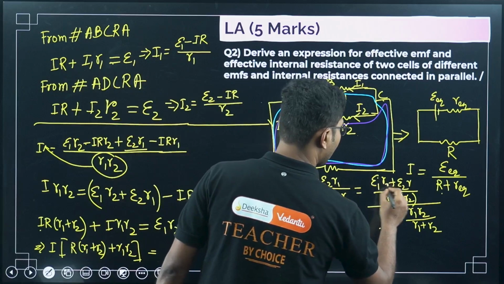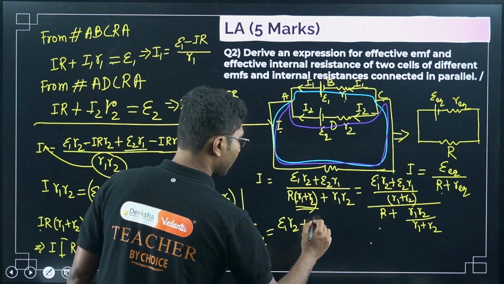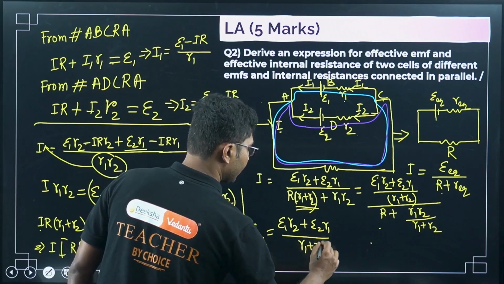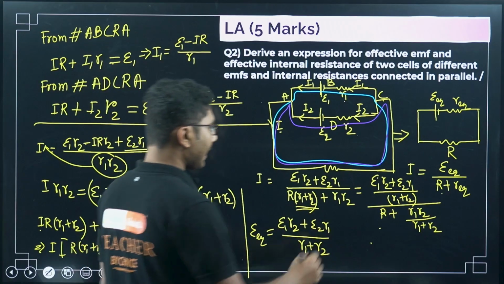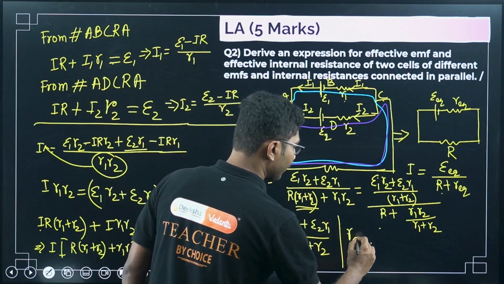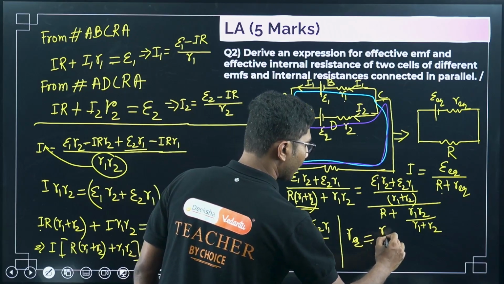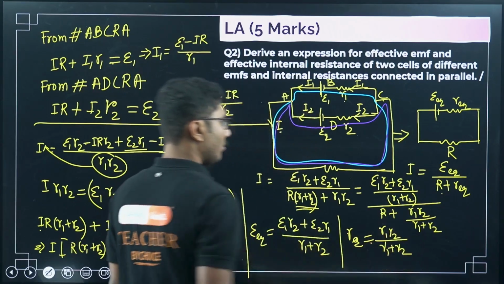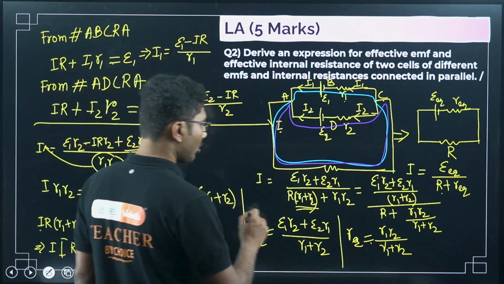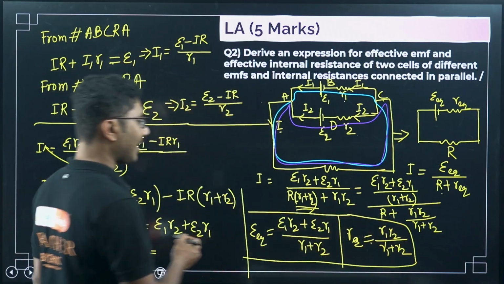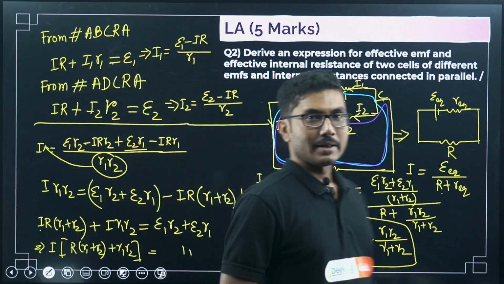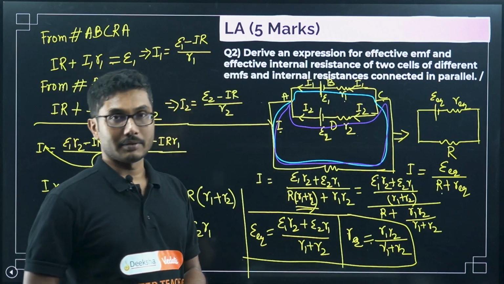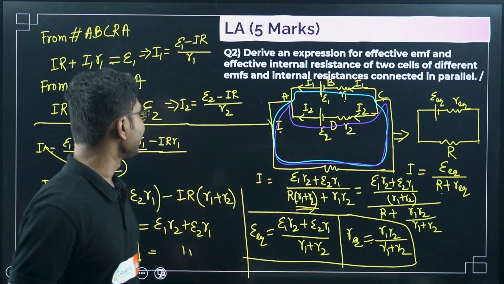It is epsilon 1 R2 plus epsilon 2 R1 divided by R1 plus R2. This is the combined, right? And R equivalent will be equal to R1 R2 divided by R1 plus R2. Okay, so the final expression is not super pretty for now. If you are preparing for a competitive exam, you can further simplify it a little bit more to get a better looking expression, but for your board exam this derivation is sufficient.